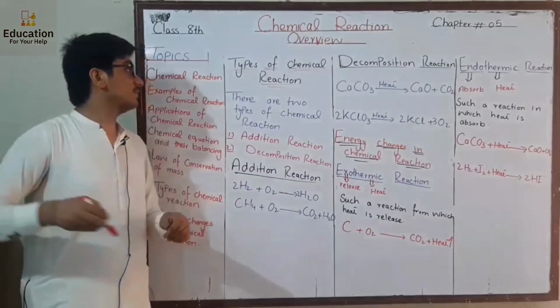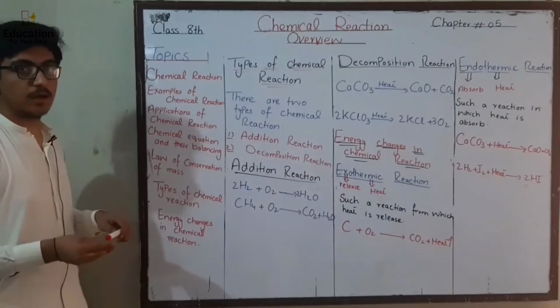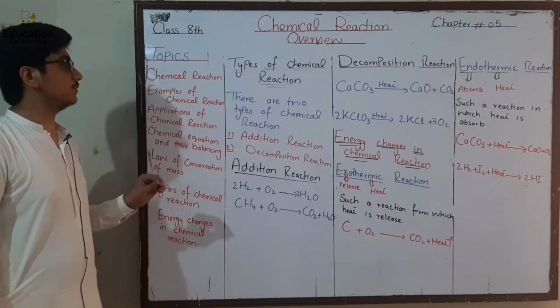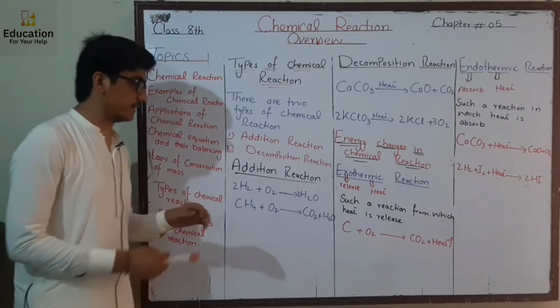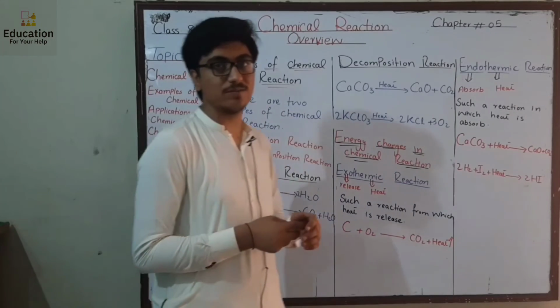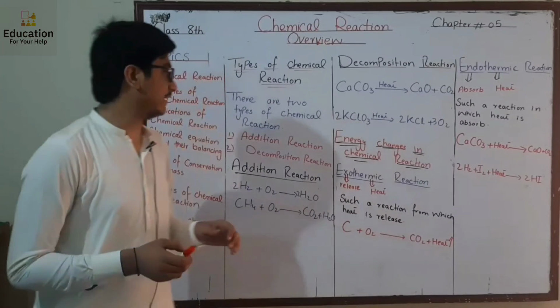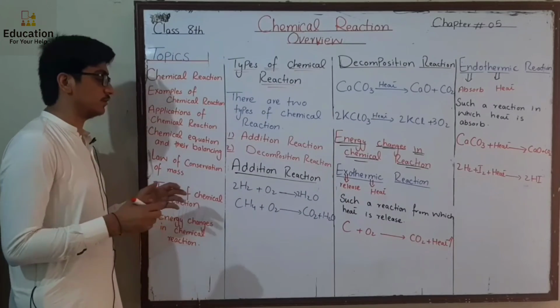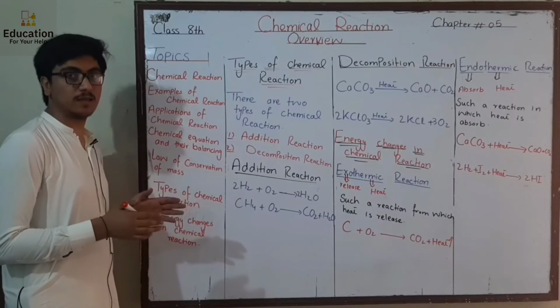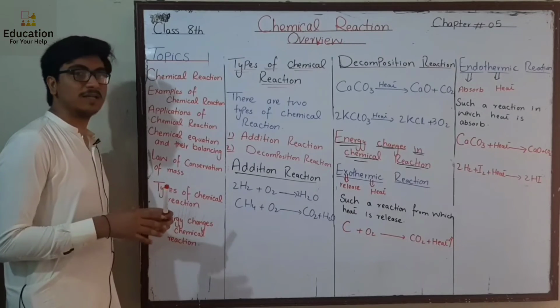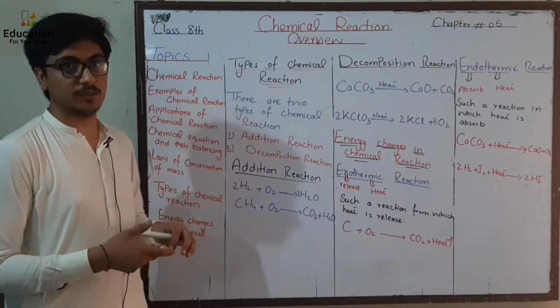Now we discuss types of chemical reaction. There are two types of chemical reaction. One is addition reaction and one is decomposition reaction. We know a reaction occurs when two things are combined, or one substance splits into two substances.